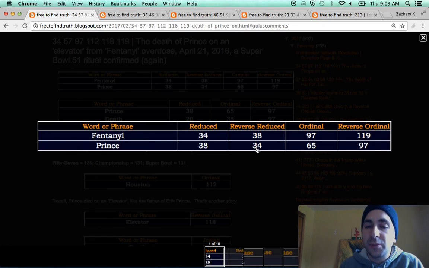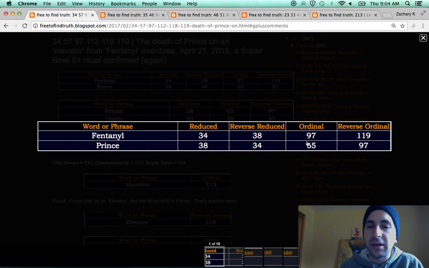In reversed reduced, Z is 1, Y is 2, X is 3, up to A is 26, but again, you make each letter a single digit, so A isn't 26, it's 2 plus 6 is 8. You make each letter a single digit, you add. So fentanyl and Prince match in reduced and reversed reduced. Remember, 34 is the number of death.